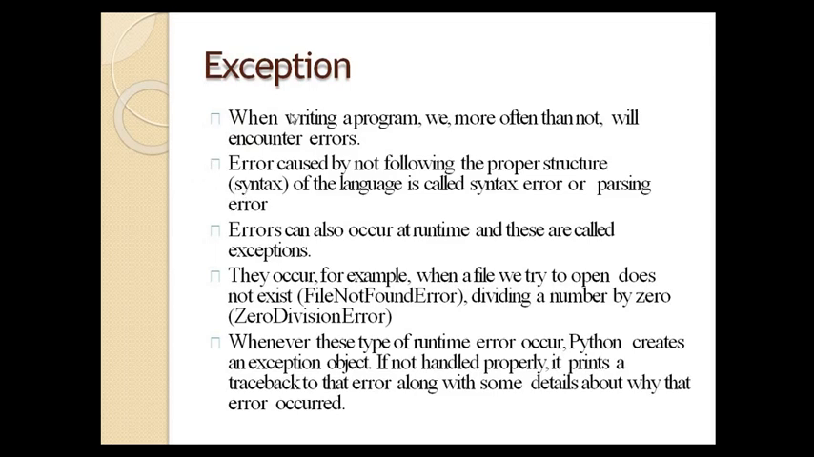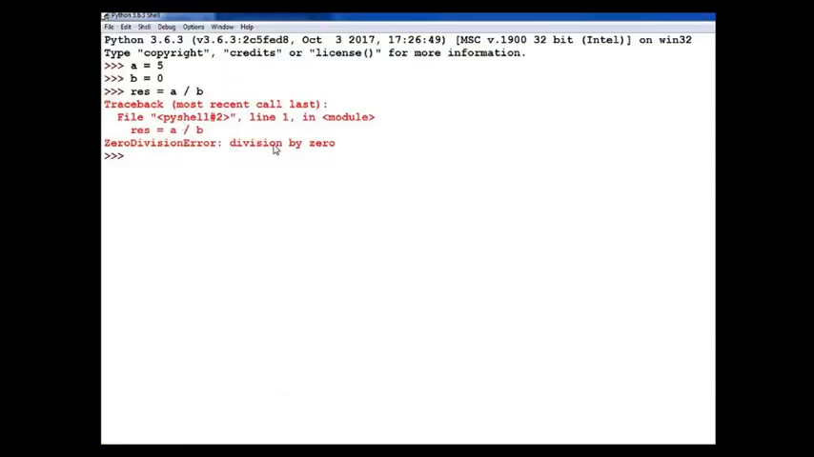So now these are some exceptions. What is an exception? When writing a program, you more often than not will encounter errors. Errors caused by not following the proper structure of the language are called syntax errors or parsing errors. Errors can also occur at runtime, and these are called exceptions. For example, when a file we try to open does not exist, it will return a file not found error. And when you try to divide a number by 0, it will provide an exception named ZeroDivisionError.